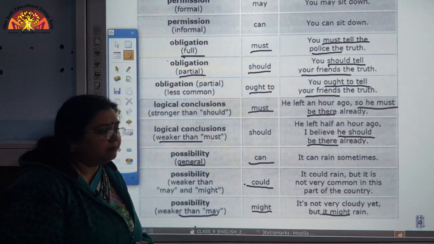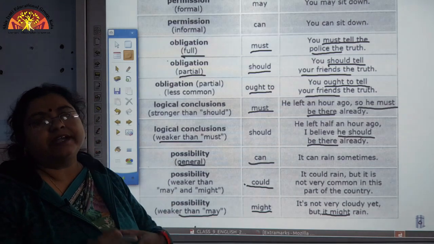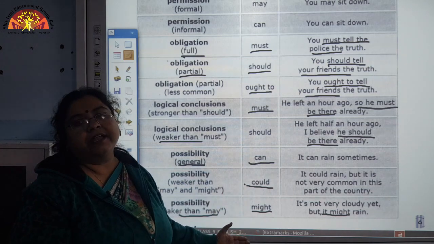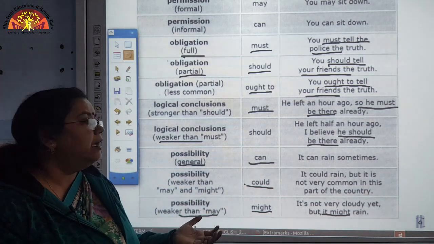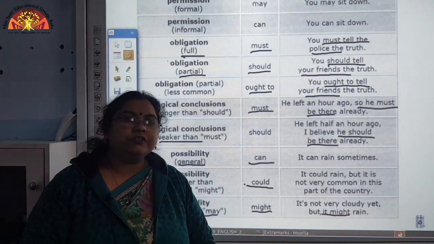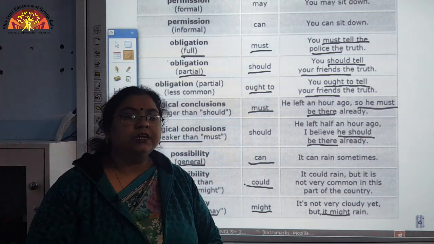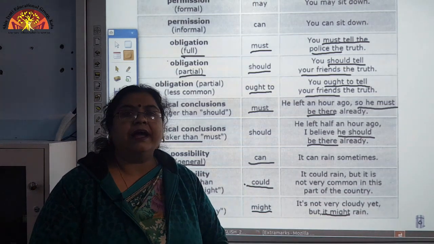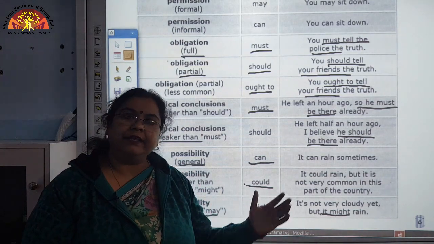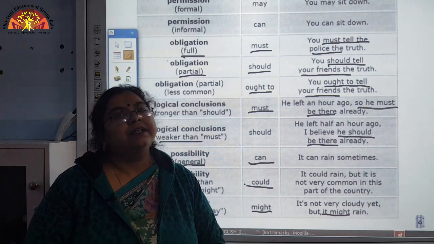So, in this manner, to express different situations and different expressions, we can use all these modals in different possible manners to frame various sentences. So, students, in this manner we have covered all the various aspects of modals. Go through the video and do the required exercises regarding the modals to practice them in various sentences. Thank you, students.